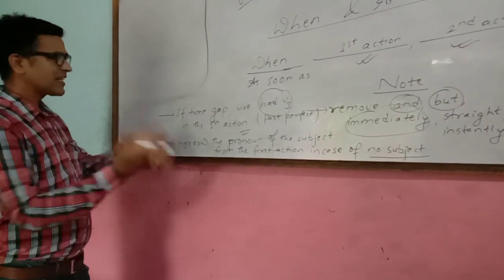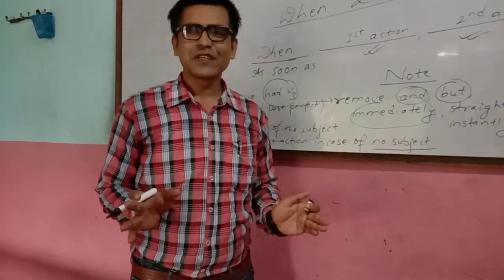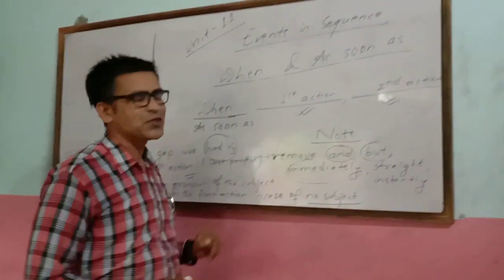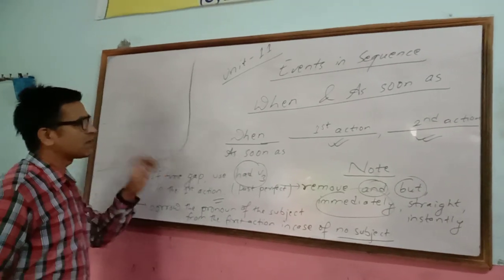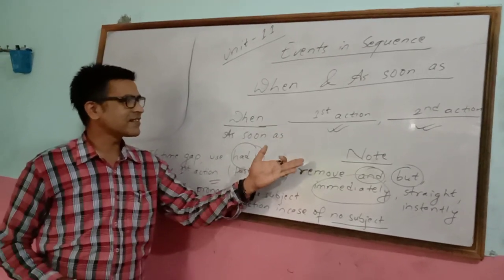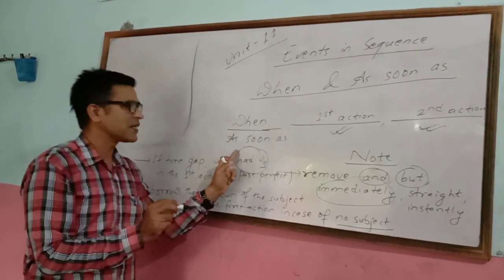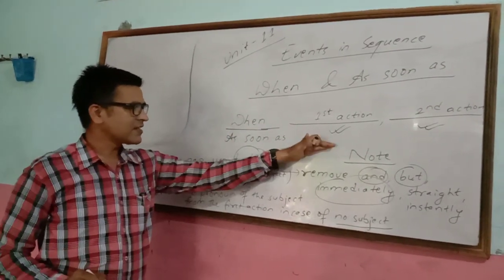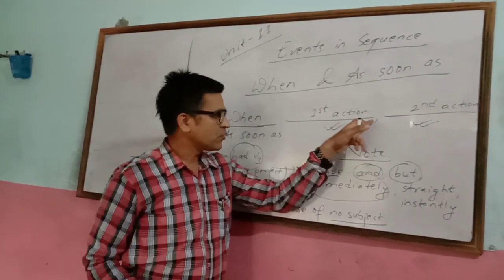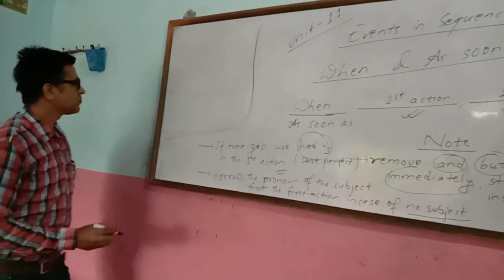Once again I would like to repeat it. When and as soon as, this is a very important chapter from the examination point of view. It is to be learned in Unit 11, From Meaning to Words, and the topic is events in sequence. There are two actions, two clauses you need to join using when and as soon as. They come before the first action. You have to put it at the first action, and then after that you put a comma, then the second action.